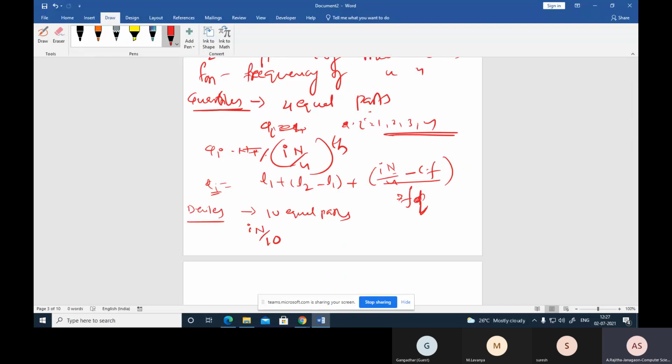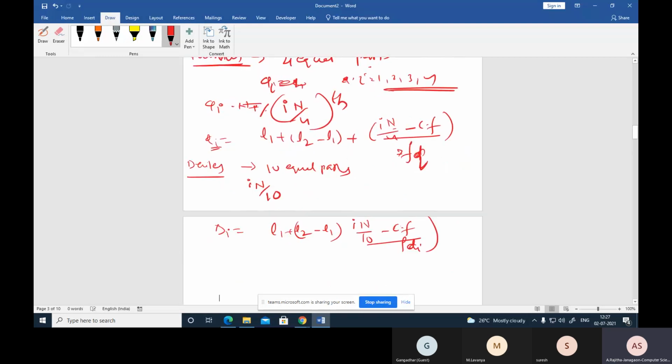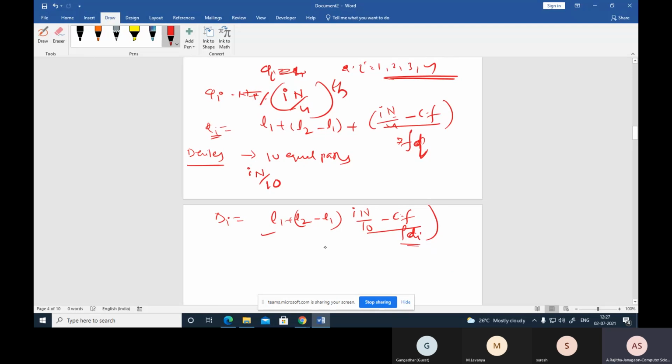Now, what is the formula for this? The formula for the decile is L1 plus (L2 minus L1) times (i n divided by 10 minus cumulative frequency) divided by f of Di. So what is this f of Di? For grouped data, first obtain the cumulative frequency for the data, whether for quartile, median or deciles.